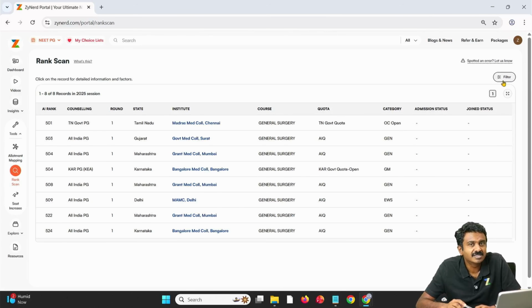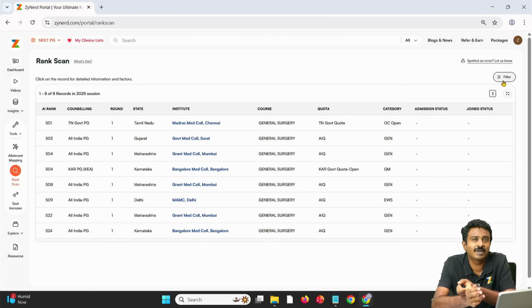What we have done is system wise given you a tool to do it. There are multiple other ways you can use it too. Many candidates have come up with brilliant ideas on how they track it and use them for deciding on later rounds. But always be aware of two things. One, this is the allotted status, not the admitted status. We do not update the admitted status unless it is available officially by the state or the authority, All India Counselling Authority. Without that, there is no point. It will give you wrong information. So admitted status, only if it is available. If it is available, we will update it within 1 or 2 days.